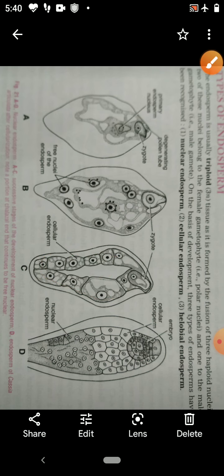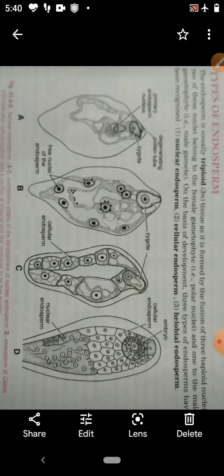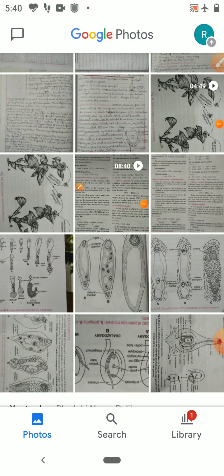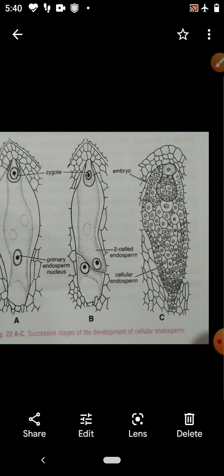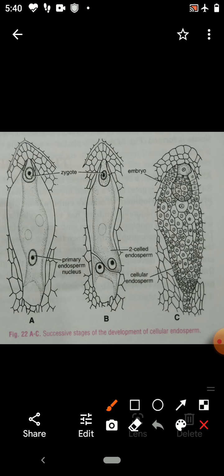Now you have studied nuclear endosperm. Next is cellular endosperm, the second type. In this, the primary endosperm nucleus divides, and every nuclear division is followed by cytokinesis.